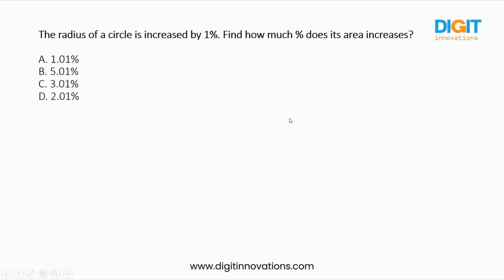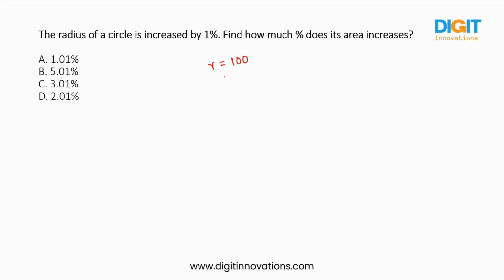So next one: the radius of a circle is increased by 1%. Find how much percent its area increases. So here there is no information given, right? Radius is not given here. So I am taking an assumption of 100.